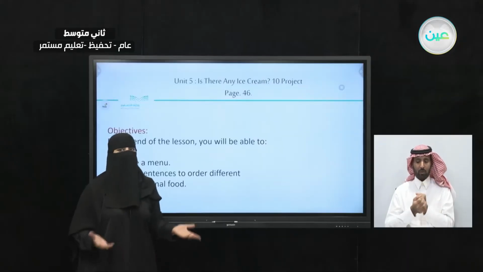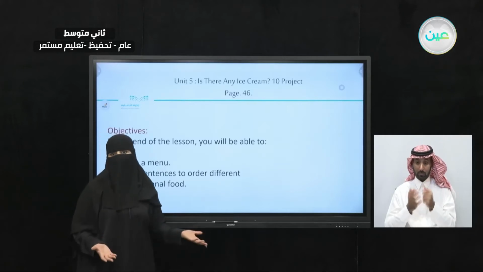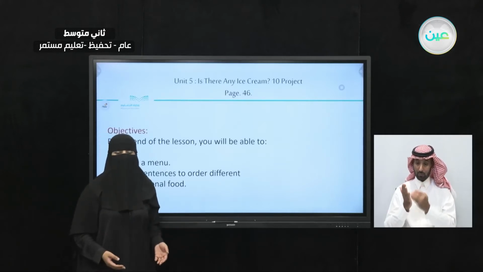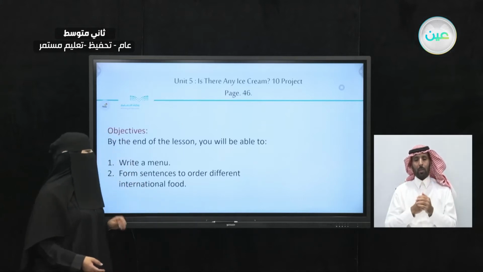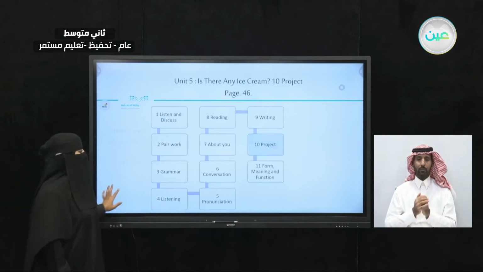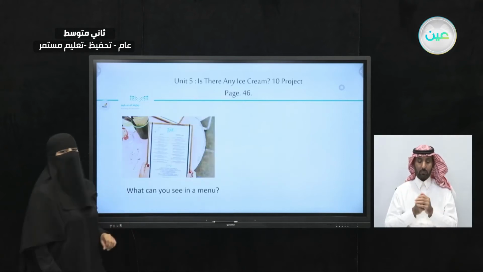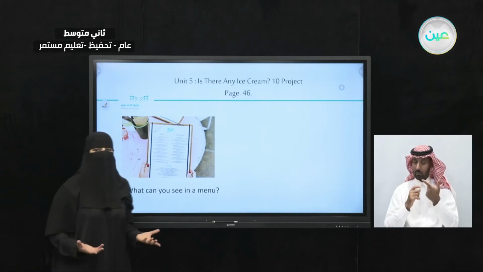So in this unit, we talked about different kinds of food. Now, are we going to be able to write a menu? Well, in this lesson, we are going to be able to write it, and we're going to form sentences to order these international food. Now, let's take a look here. So, let's take a look at this picture. What can you see in the picture?